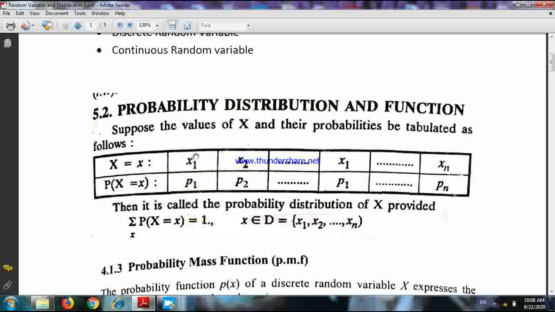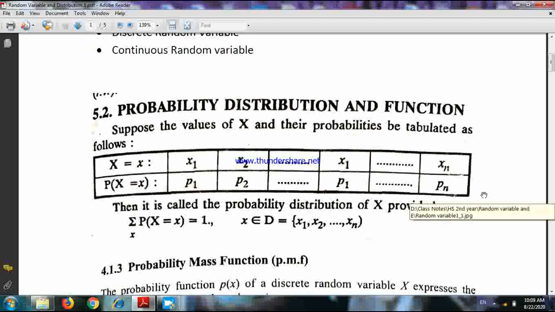For each of these values the probabilities are given. When x takes the value x1, the probability is p1, when x takes the value x2, probability is p2. In this way, when x takes the value xn, probability is pn. So this is the arrangement or the distribution of probabilities for different values of the variable.